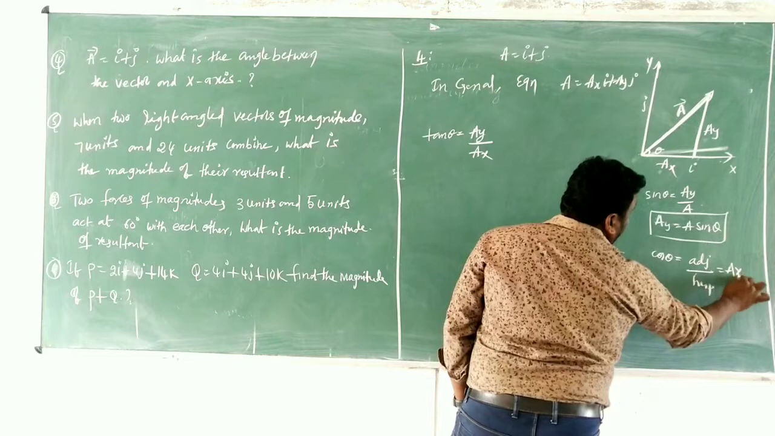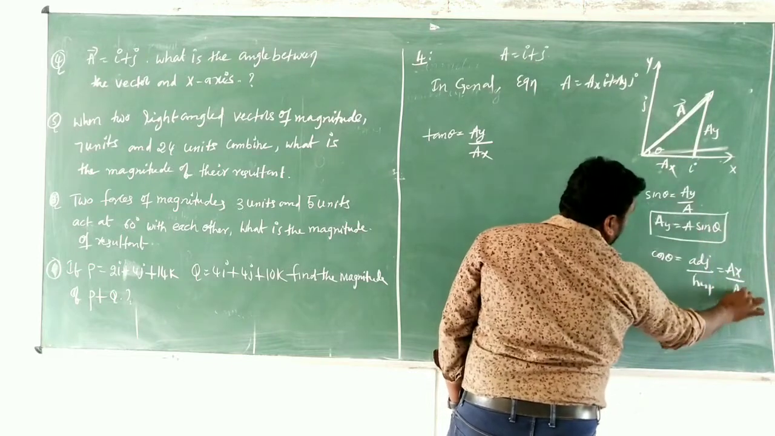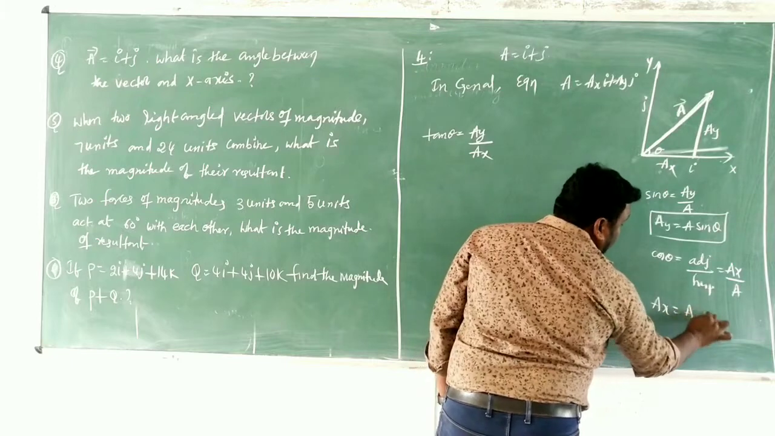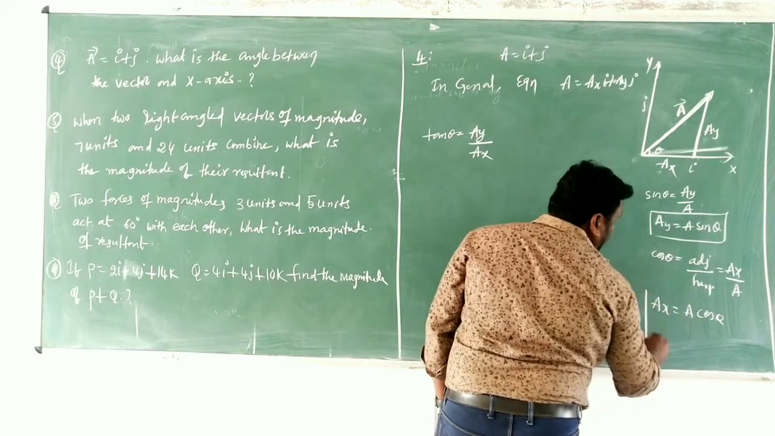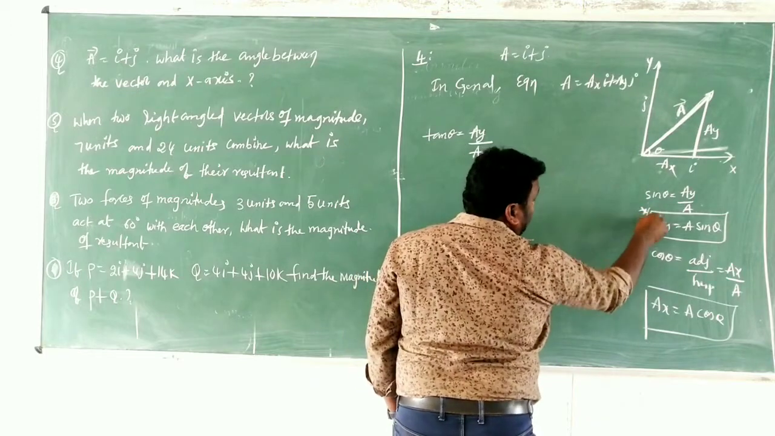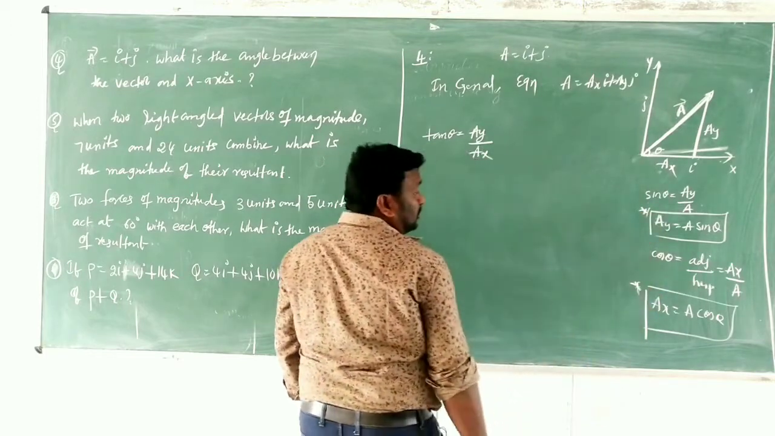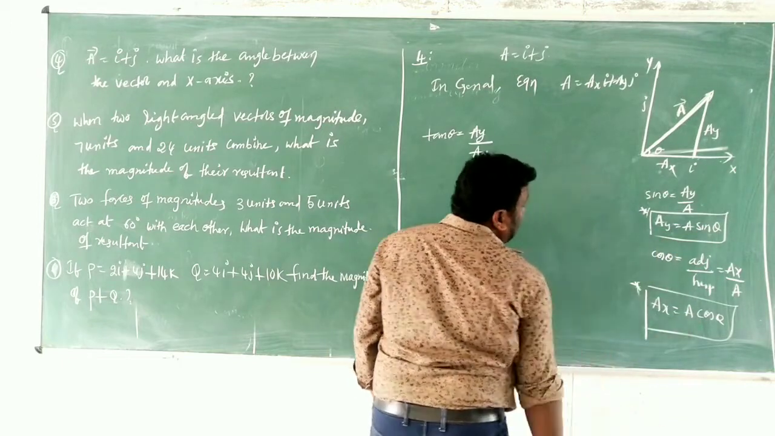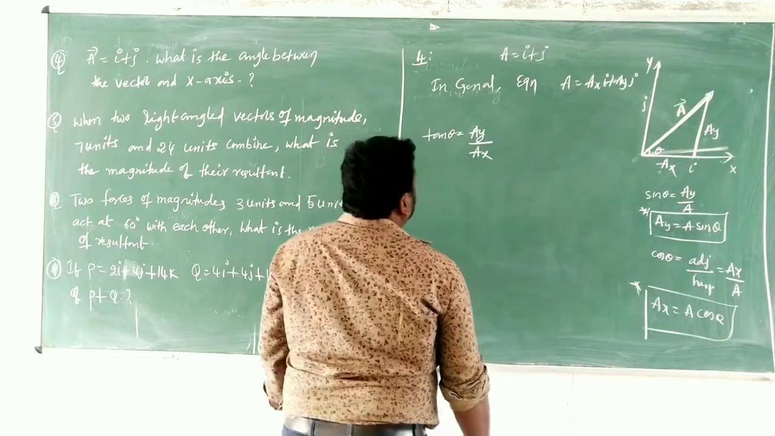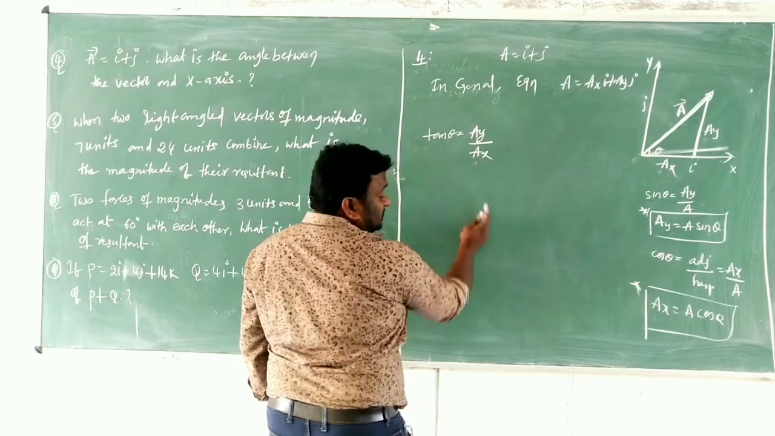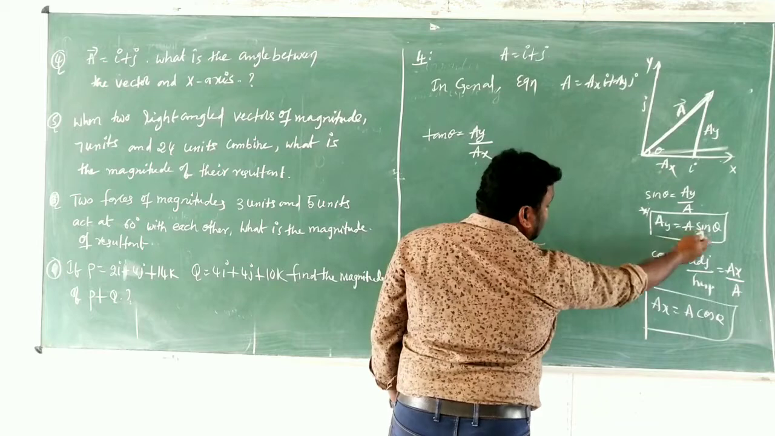Ax by hypotenuse, what? A. Then what, children? Ax is equal to a cos theta. Clear? So we know about the ay value and ax value. So ay is a sin theta, ax is a cos theta. Clear, children? So let us check, tan theta is equal to ay by ax, then a sin theta by a cos theta.